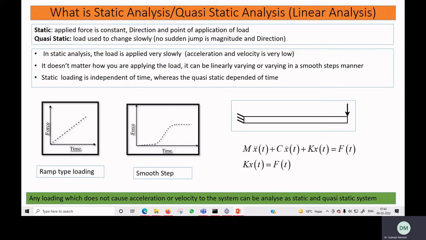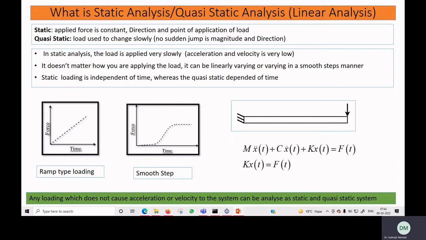Now what we have learned is that we can use the kx is equal to f equation for our static solution and for our quasi-static solution. In the quasi-static solution, f(t) changes gradually with time, and we solve the kx is equal to f equation several times with increasing loading to get our displacement quantity.